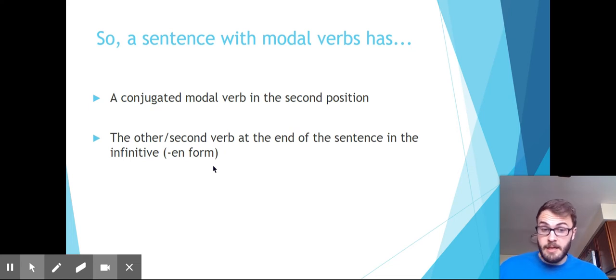That's different than English grammar, which we've talked about, but that's the way it's pretty much going to be all the time in German. You never are going to have something like kann tanzen nicht gut. That's never going to work in a German sentence. It will always be kann nicht gut tanzen. And the second action, in this case tanzen, will always be at the end with the en ending. You're never going to say kann nicht gut tanzt. That's not correct. Always tanzen, always the en ending.